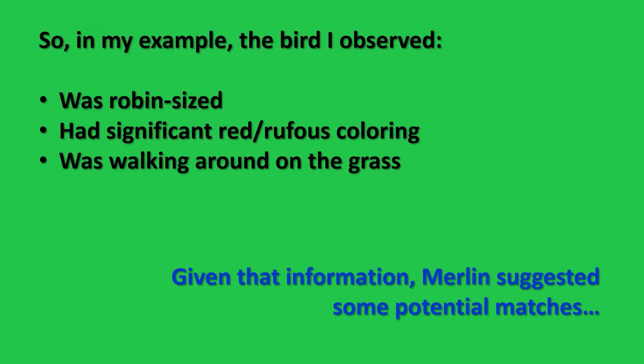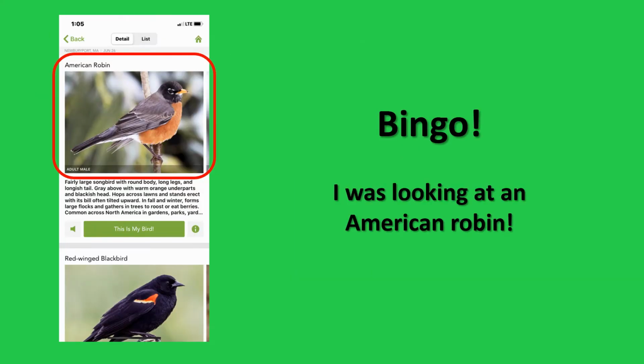So in my example, the bird I observed was robin-sized, had significant red and rufous coloring on it, and was walking around on the grass. Given that information, Merlin suggested some potential matches. Bingo! I was looking at an American robin.